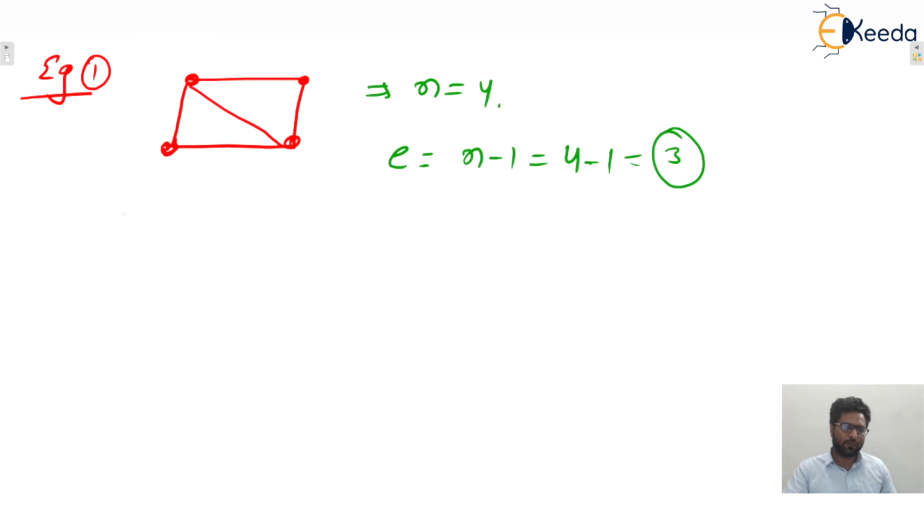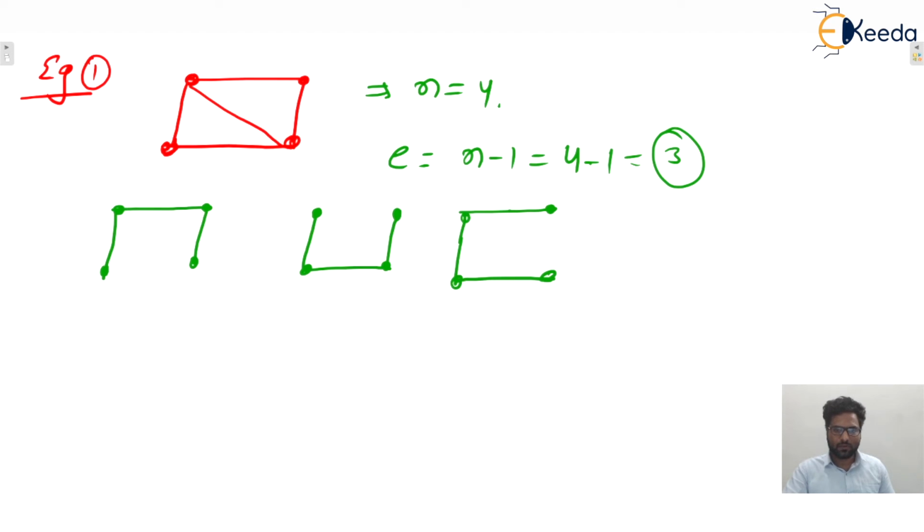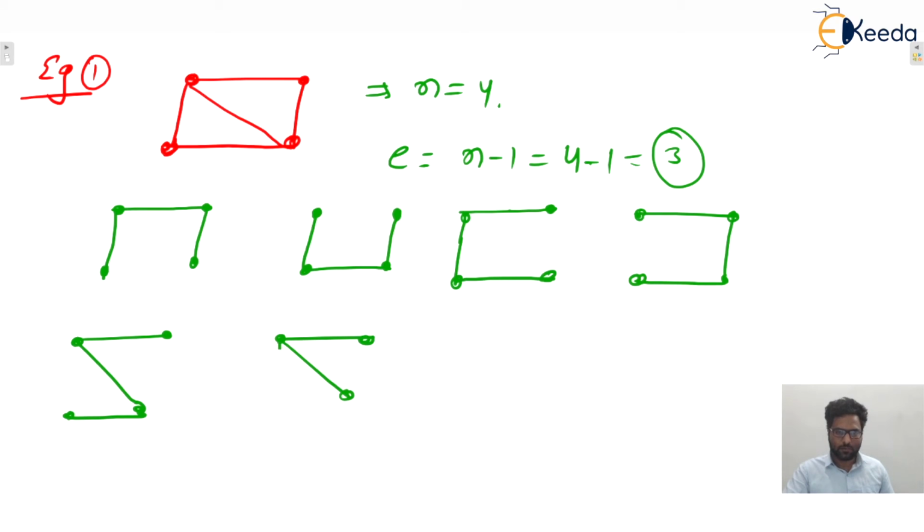So we can say that one possible spanning tree is this one. Yes or no? One more spanning tree is also possible. Yes, this is also possible. Then yes, this one is also possible. Yes or no? Next one, yes, this one is also possible. Yes, next one is possible. Yes, this one is also possible. Next one, yes, this one is also possible.